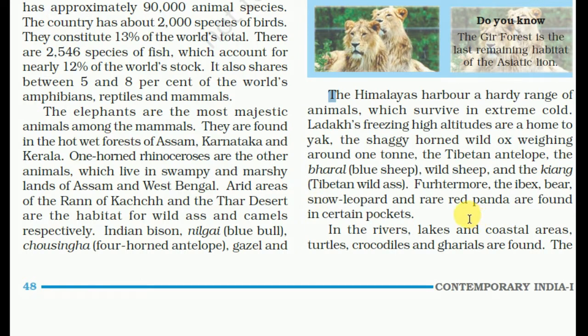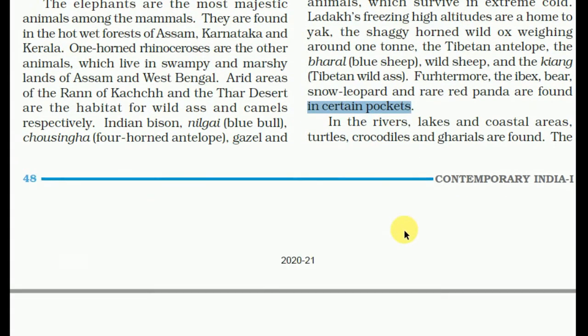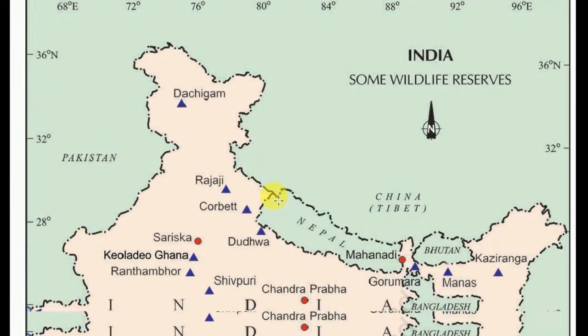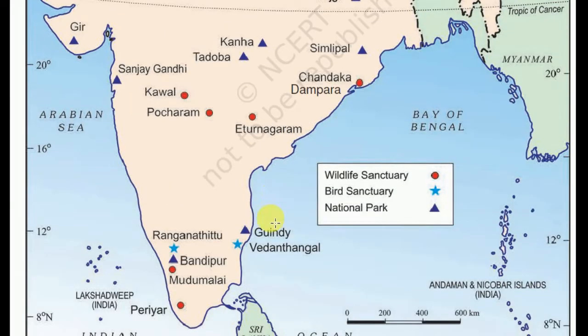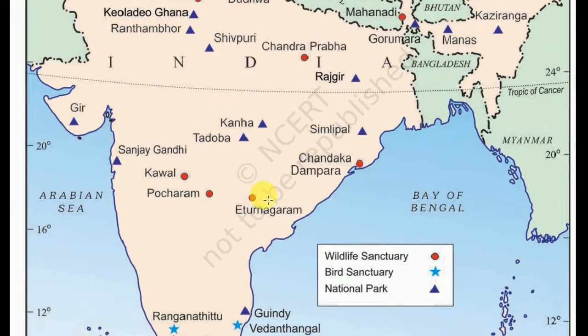Furthermore, the ibex, bear, snow leopard and rare red panda are found in certain pockets of the Himalaya. In the river, lake and coastal areas, turtles, crocodiles and gharials are found. So these are very important from our preparation point of view.